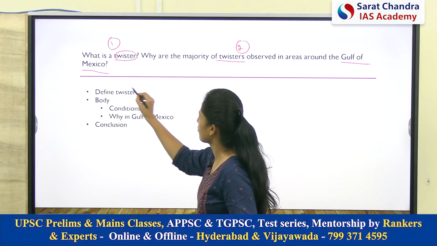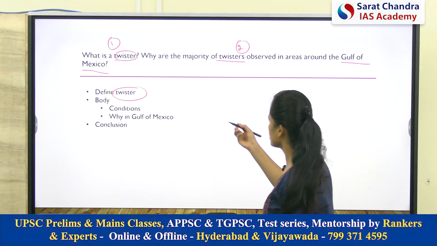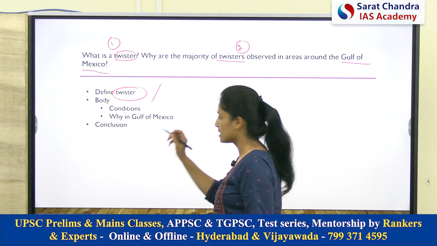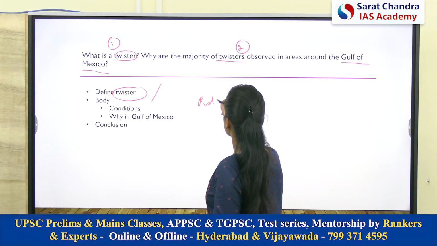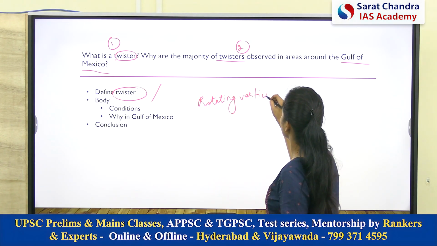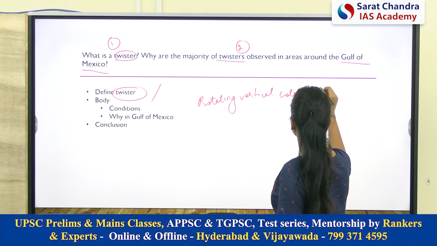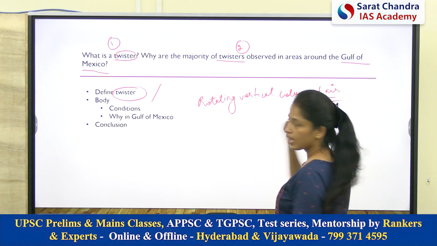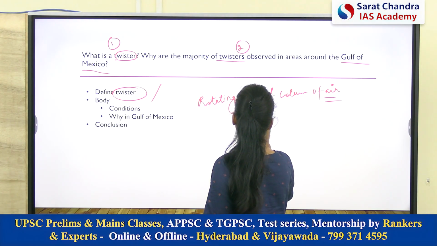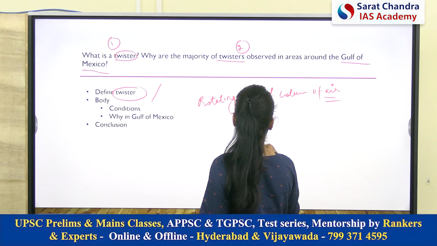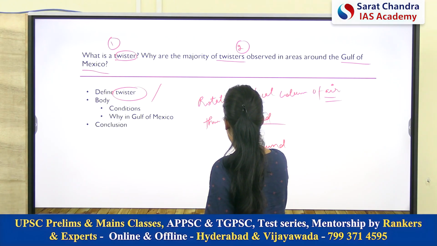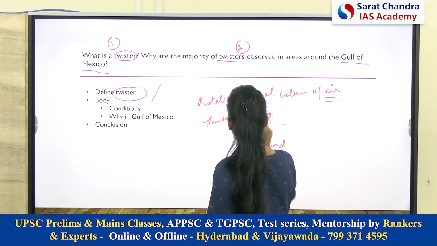So basically first we will define twister. What is a twister? So basically twister, or you can also call it a tornado. A twister is a rapidly rotating vertical column of air, and this column connects a thunderstorm cloud with the ground.